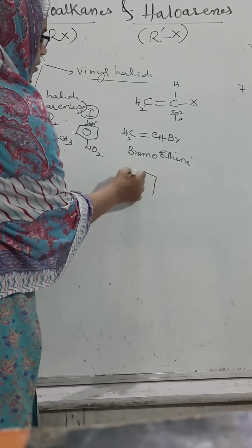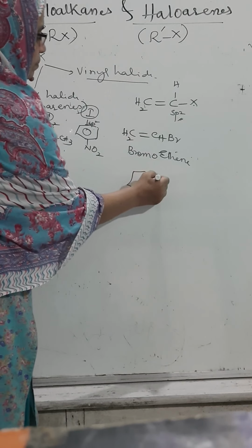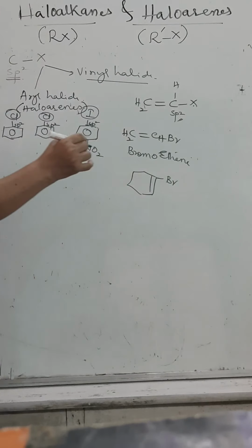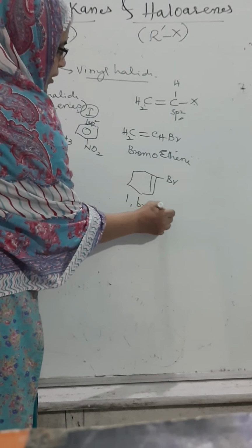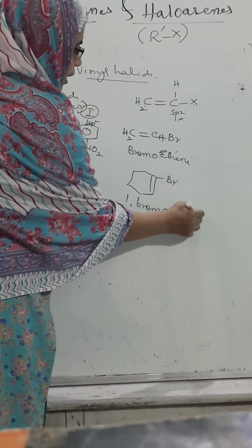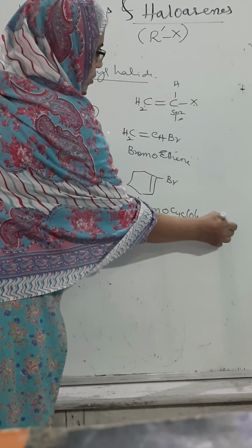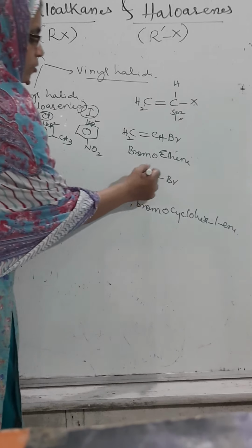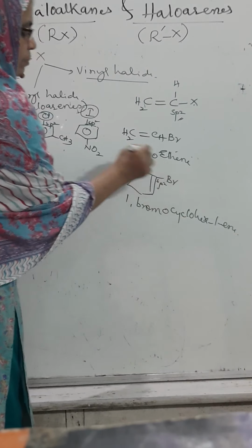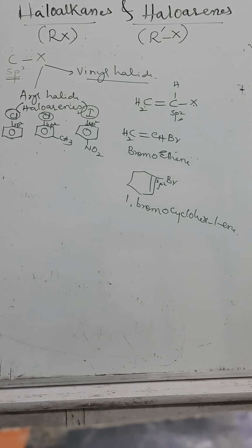Another example, this is vinylic. What can we call it? 1-bromocyclohex-1-ene. So it means that it's not necessary to take open chain, we can take closed chain also. But the carbon atom should be sp2 hybridized. They are called as vinyl halide.